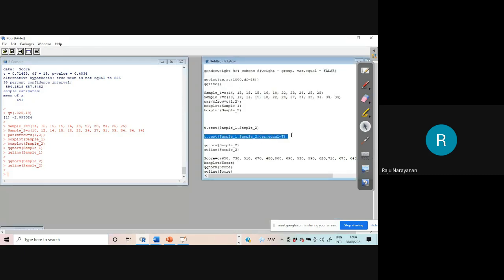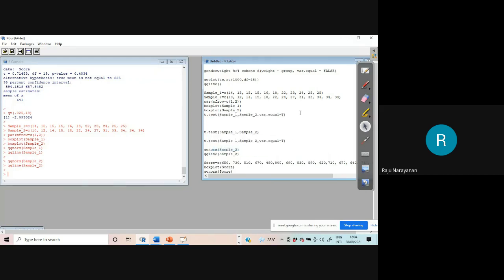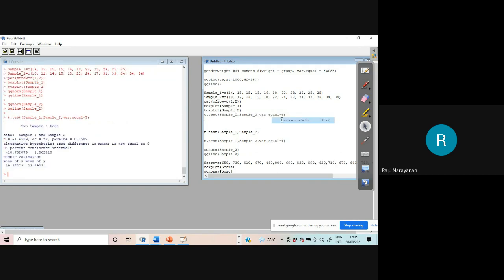Another assumption is that the two populations' variances should be same. Therefore, t.test sample 1, sample 2, var.equal equal to T. That is, we assume that the population variances are same. Then select that one. Yeah, you are getting the two sample t-test.